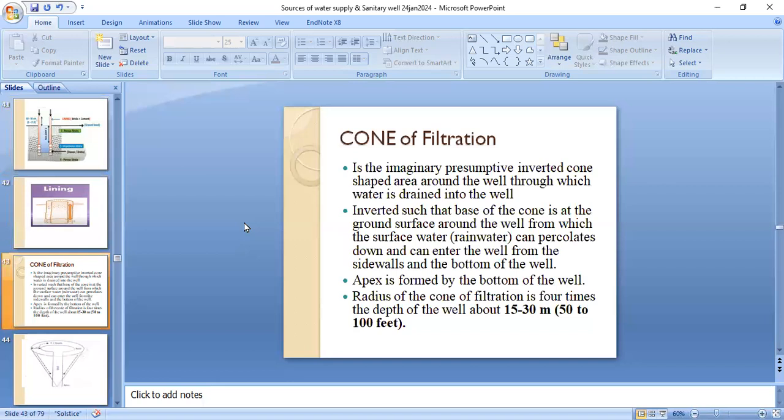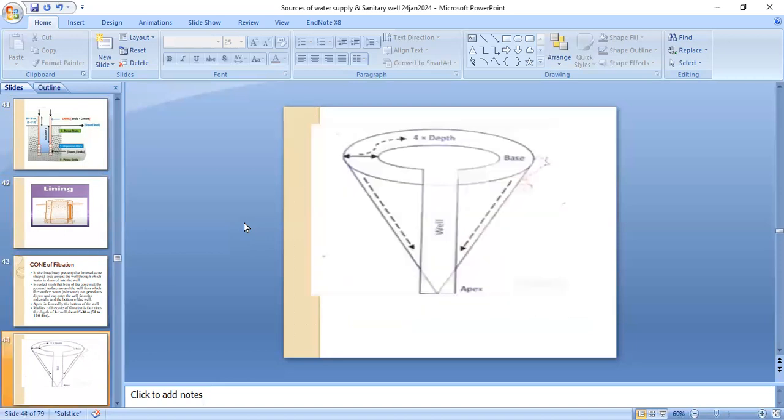The radius of the cone of filtration is 4 times the depth of the well, about 15 to 30 meters, that forms about 50 to 100 feet. This is the cone. This is the cone of filtration. This is the well, and it is about 4 times the depth of the well.